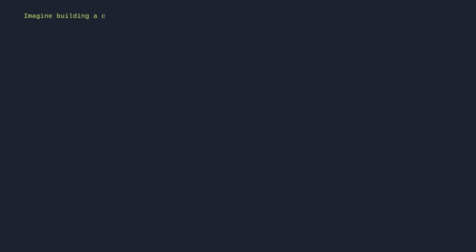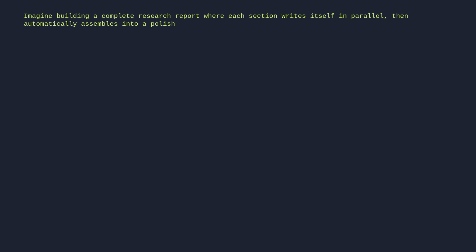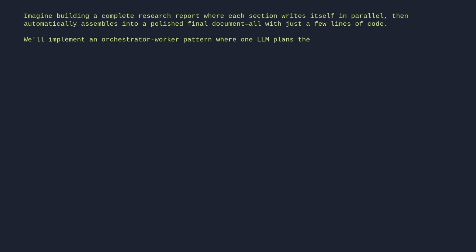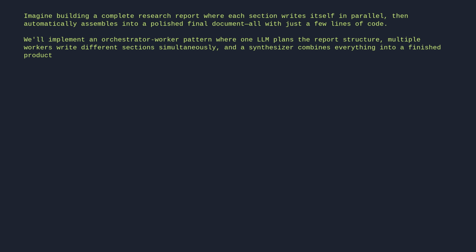Imagine building a complete research report where each section writes itself in parallel, then automatically assembles into a polished final document, all with just a few lines of code. We'll implement an orchestrator-worker pattern where one LLM plans the report structure, multiple workers write different sections simultaneously, and a synthesizer combines everything into a finished product. You'll see how LangGraph's Send API dynamically creates workers and manages their outputs in shared state.